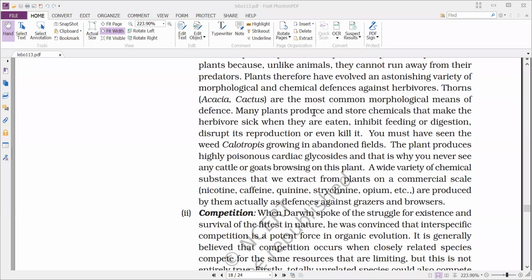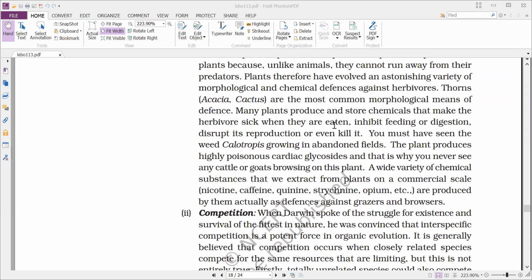In the first year we have studied biomolecules, primary metabolites and secondary metabolites. Once you go through that topic, you can understand how the chemical substances are produced in these plants. Nicotine, caffeine, quinine, strychnine, opium, all these are secondary metabolites, chemical substances produced during different metabolic activities.